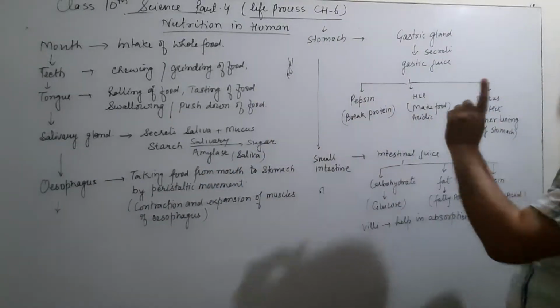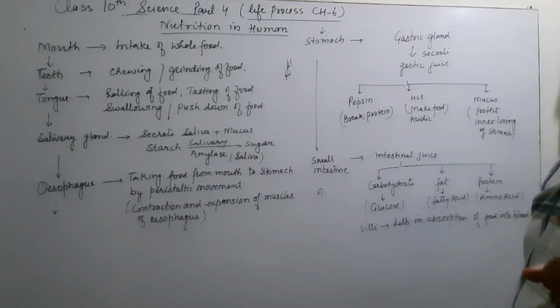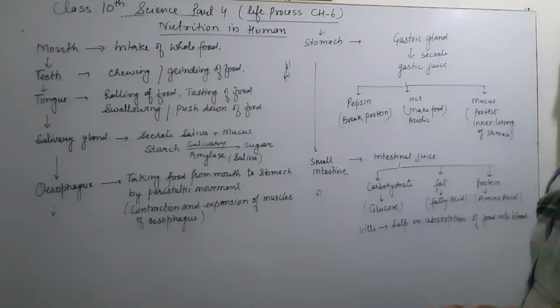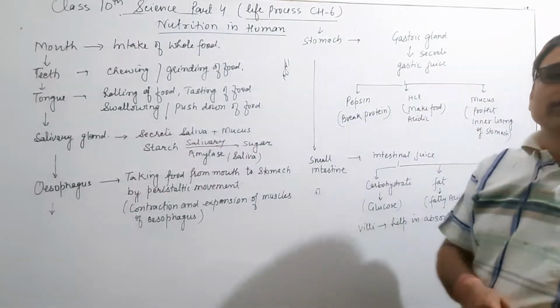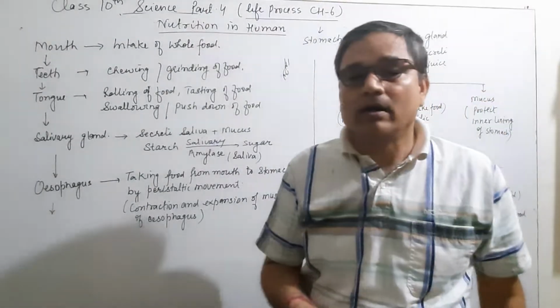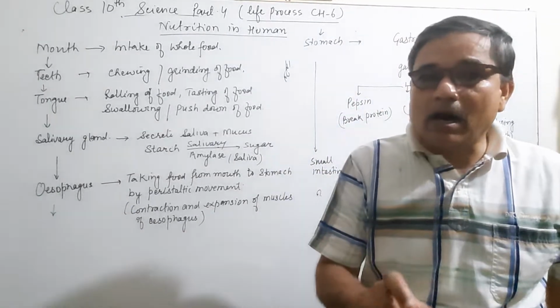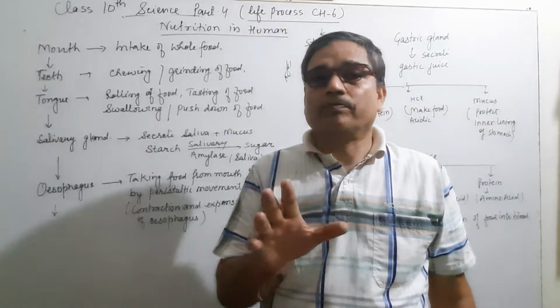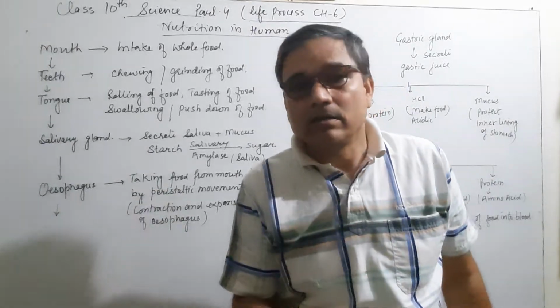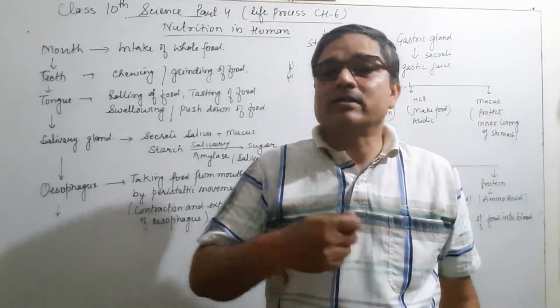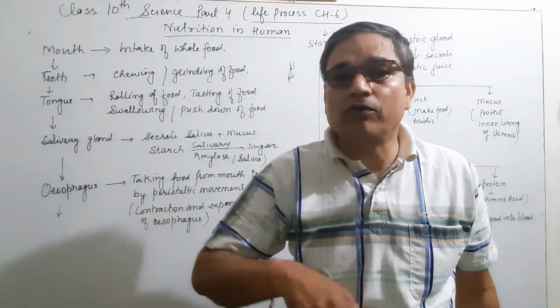And HCl is also present in the stomach, which makes the food acidic in medium and also kills the germs present in the stomach. But an excess amount of HCl is harmful to us.